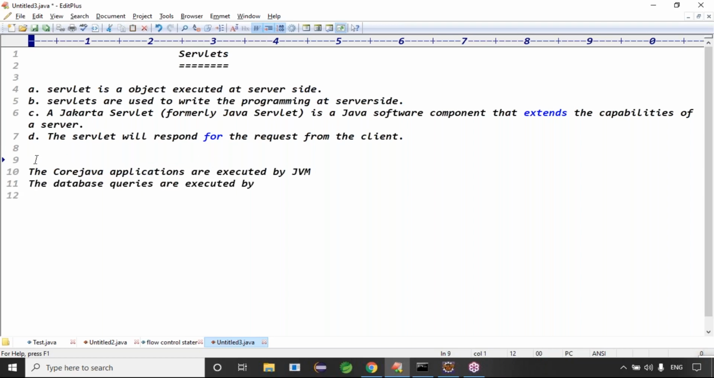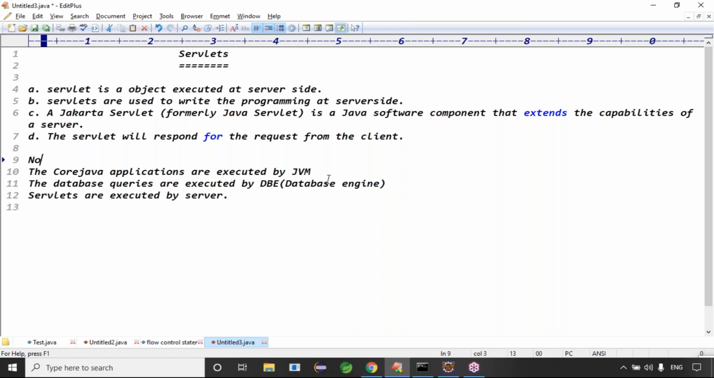Guys, core Java applications are executed by the JVM. Database queries are executed by the database engine. In the same way, who will execute servlets? Servlets are executed by the server, right?